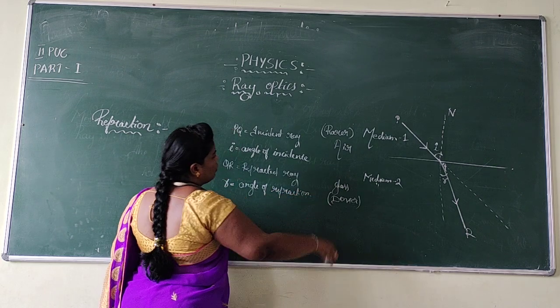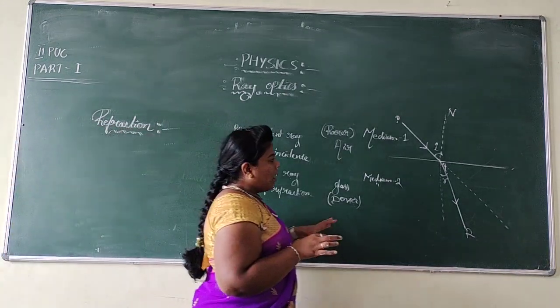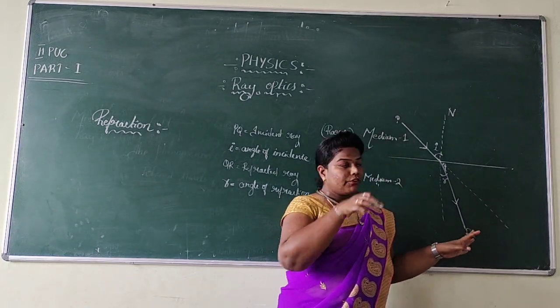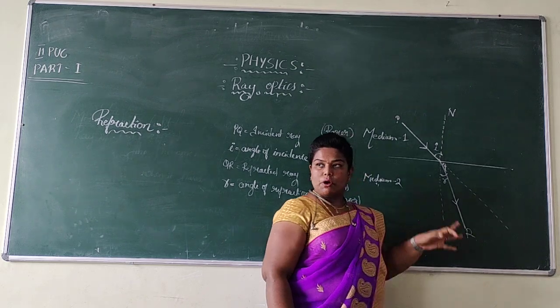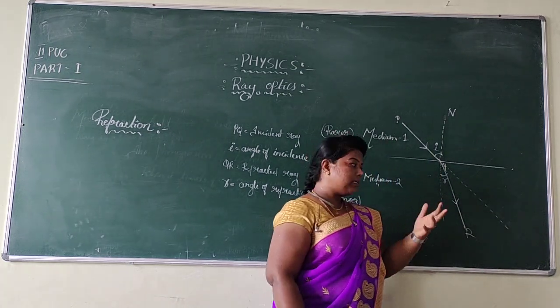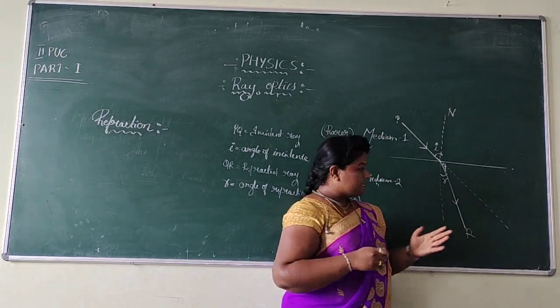Dear students, see here, this dotted line indicates the direction of the incident ray. It means that if the second medium was absent, the light ray would travel in this direction. But due to the presence of the second medium, the ray of light bent.